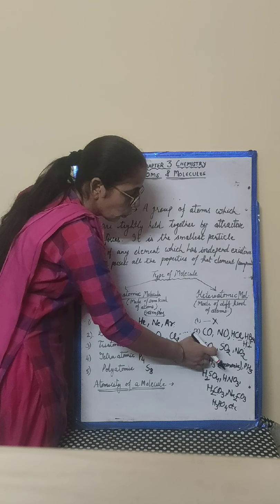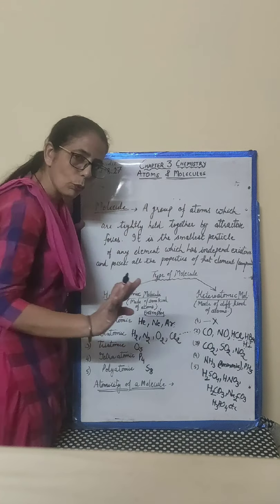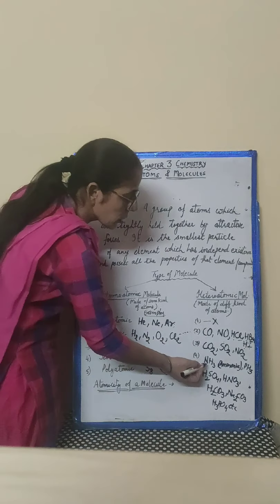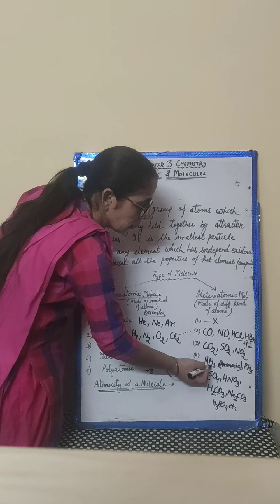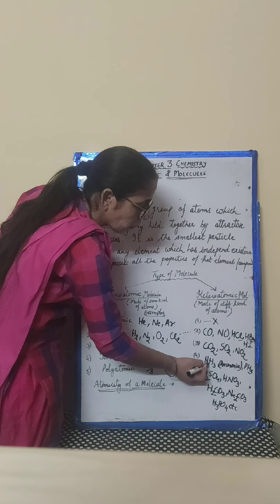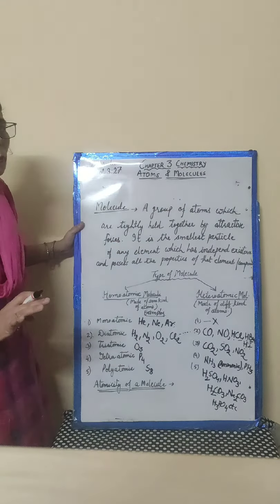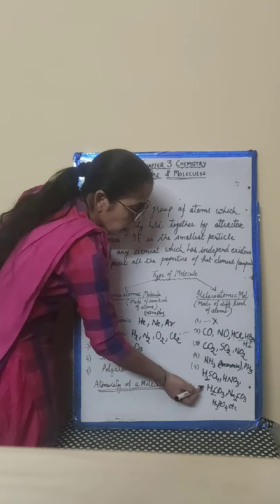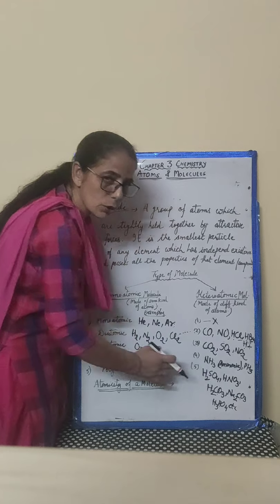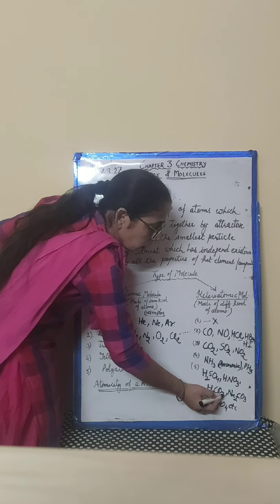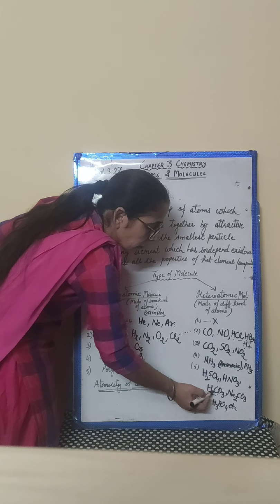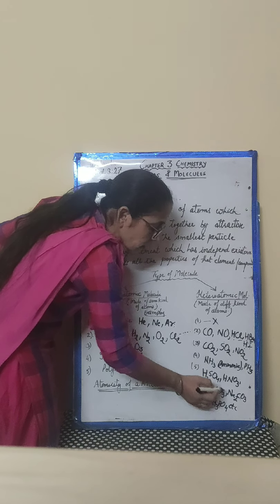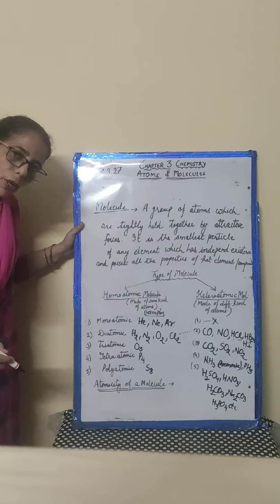What is the atomicity of CO2? CO2 means 2 oxygen, 1 carbon. So what is the atomicity of CO2? 3. What is the atomicity of ammonia? Hydrogen 3, nitrogen 1. So what will be the atomicity of NH3? 4. Understood? What is the atomicity of carbonic acid, H2CO3? 3 oxygen, 1 carbon, 2 hydrogen. 2 plus 1 is 3, 3 plus 3 is 6. Hope you have understood this.